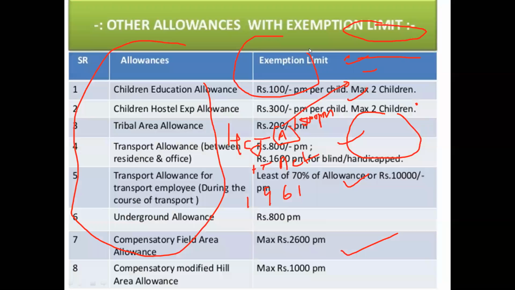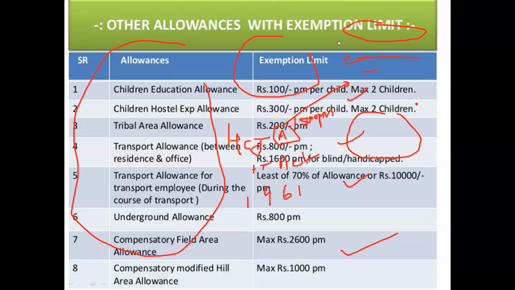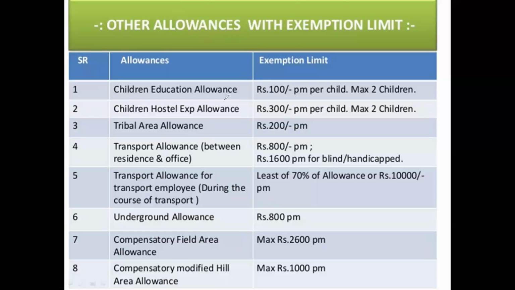Next one is a very important slide. Once again, very important slide. I will clear all this. Next one is some allowances I have taken, some allowances which are partly taxable, or there are some rules. Some rules are there for this, which you have to remember. You do whatever you want to do, but you have to remember this. You have to learn this by heart.